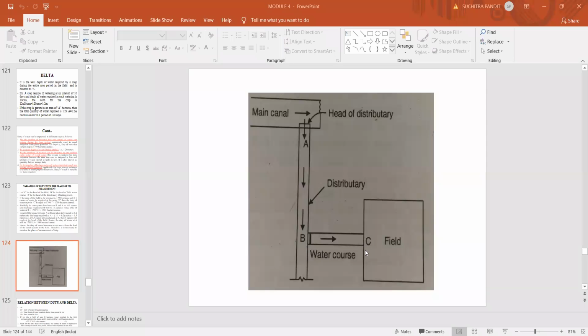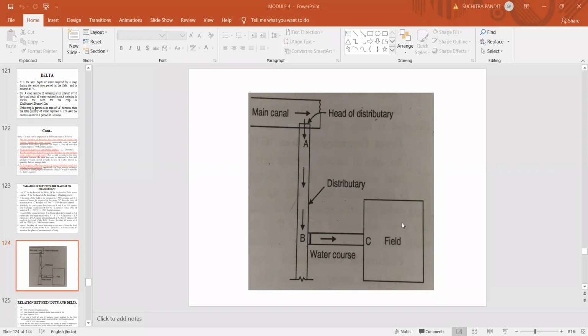So here the amount of water supplied is 1 cumec, and here you require 1.1 cumec because you have to take into account the conveyance losses of 0.1 cumec. So the discharge required at point B is about 1.1 cumec.